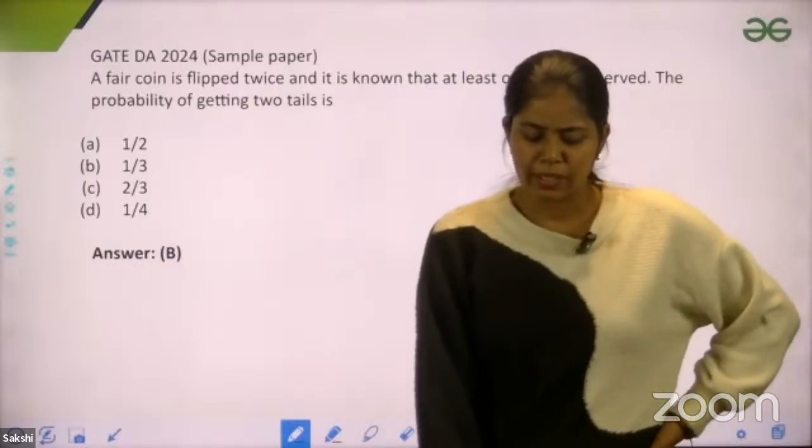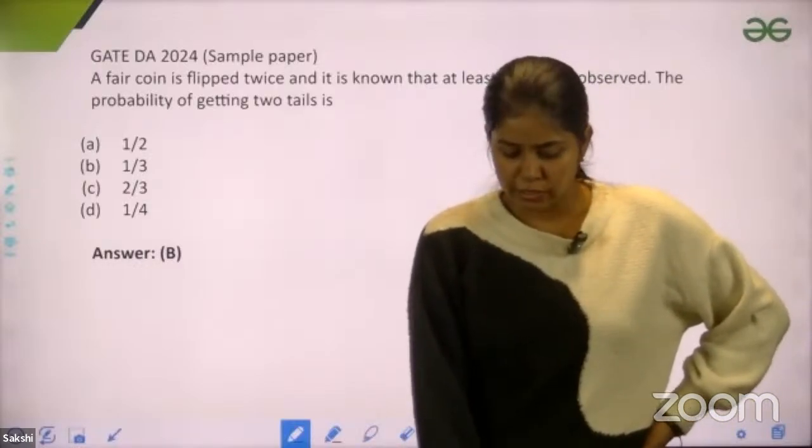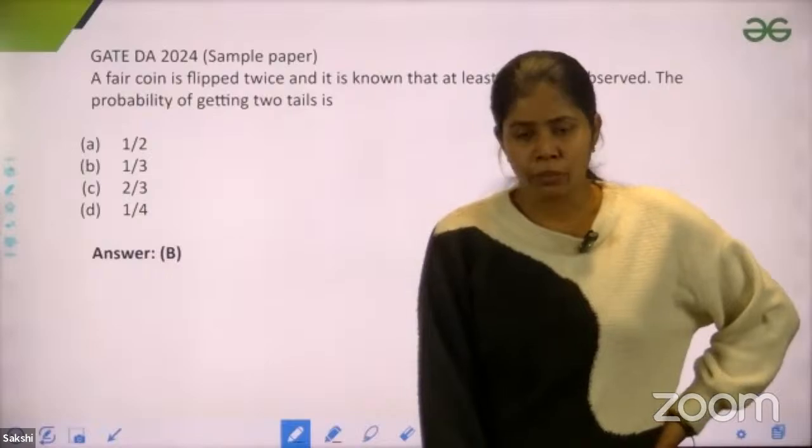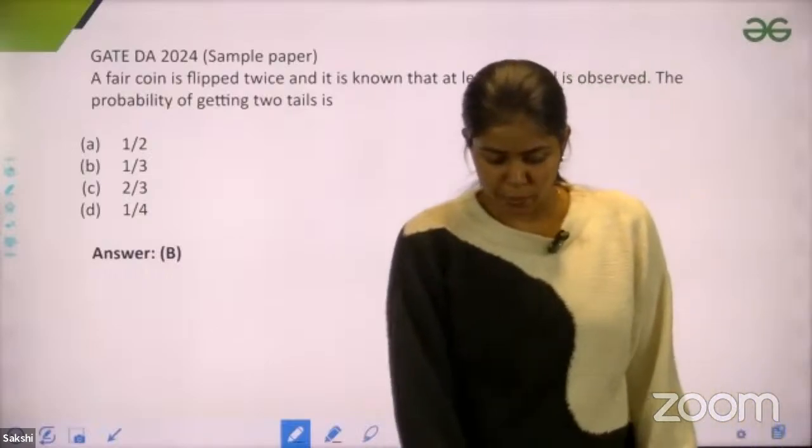This is a simple conditional probability question, or you can solve this directly as well. So it's up to you. How do you solve it? I just want answers from everyone.